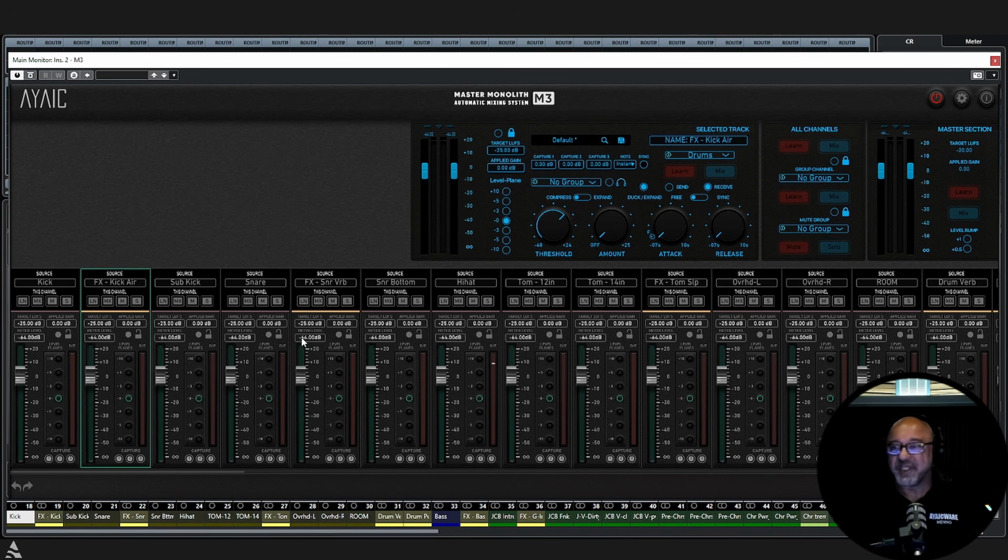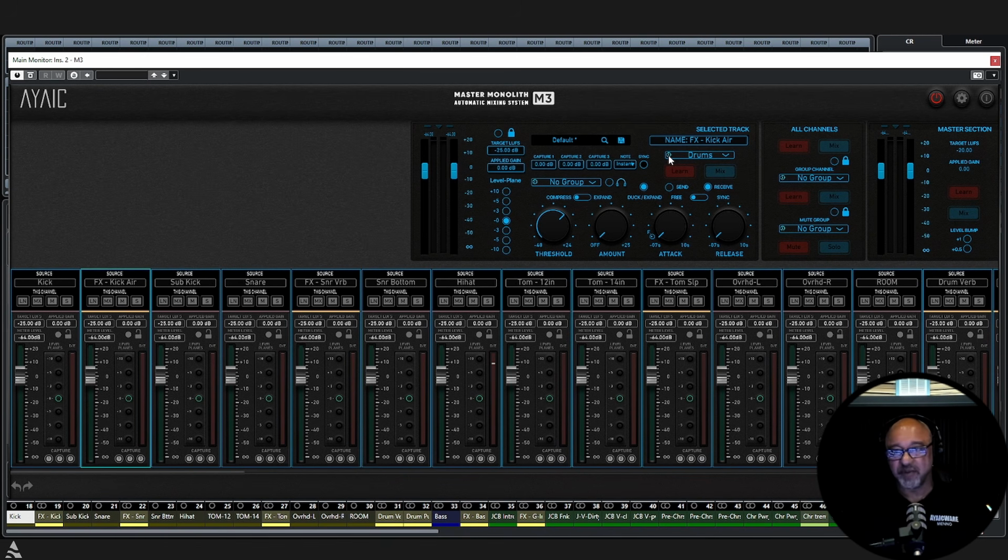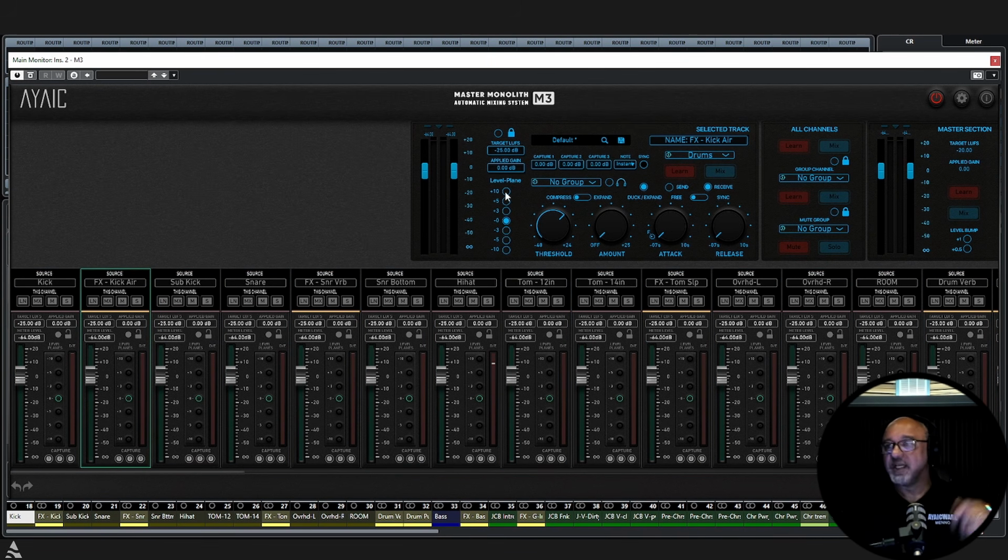We did not use any presets. We did set up our groups. So if you ever want to check your groups, boom, there's all the modules that are in that group. We did set up our groups, but other than that, everything is set at -25. -25 is your primary level plane, and then you will go down from there. Now, vocals will sit at -22 because you want them 3 above everything, so they sit on the mix. But for all of your other elements, -25 is your primary level plane.